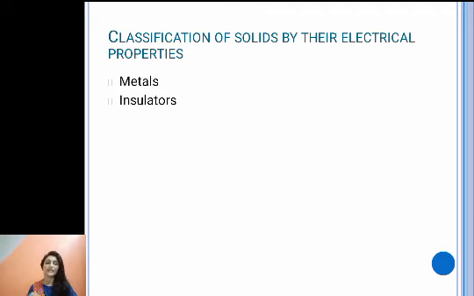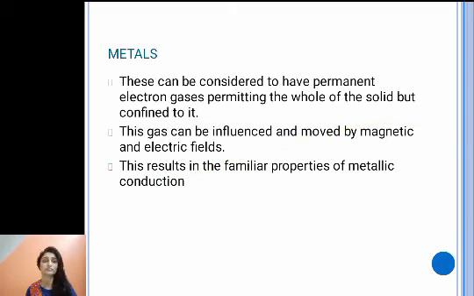So, when we classify solids with respect to their electrical properties, we generally talk about two materials, metals and insulators. Metals are considered to have a permanent electron gas, and this electron gas can move inside the solid, and it is confined within the solid. It cannot come out of the solid. And this electron gas can be influenced by electric and magnetic fields. This results in the familiar property of metallic conduction.